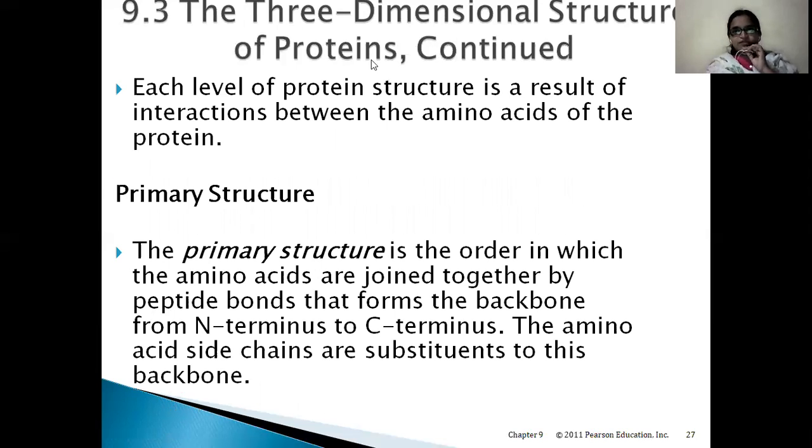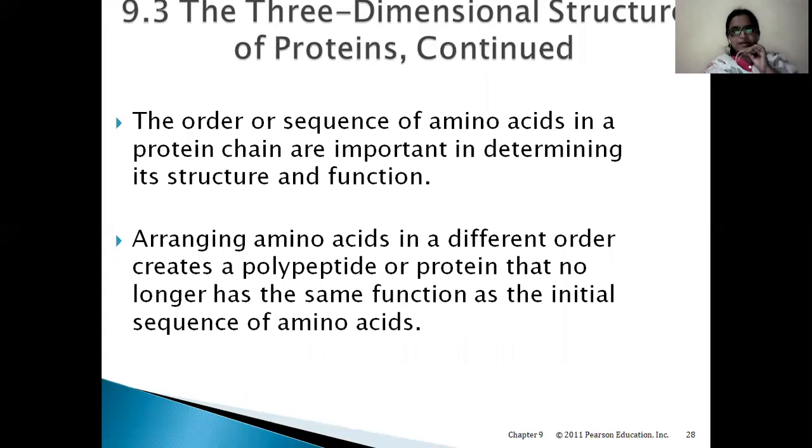Coming to the first one, primary structure. Here primary structure is nothing but the sequence of amino acids. That's it. The order of the sequence of amino acids joined together by peptide bonds is called the primary structure. In other words, as in translation, first different amino acids are joined by peptide bonds. Only the chain of these amino acids linked linearly by peptide bonds can be called a primary structure. No other change in that chain.